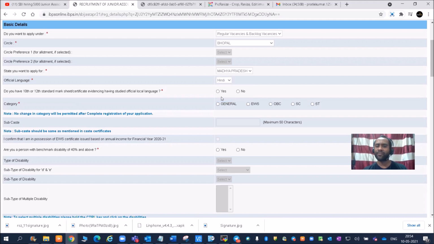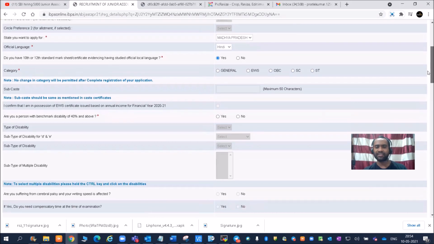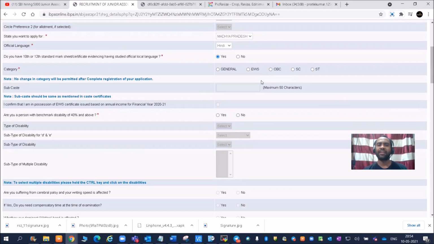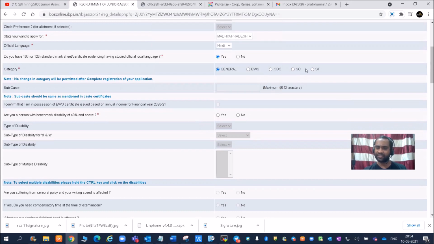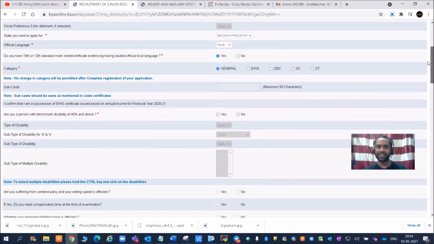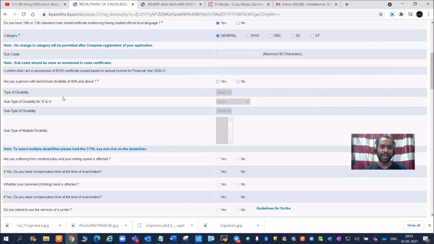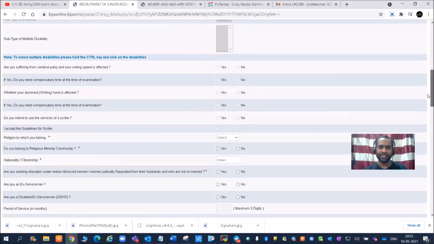Official language, so official language I know Hindi. Do you have 10th or 12th standard marks sheet satisfying certificate evidencing having studied official local language? Yes. So in your certificate, 10th class or 12th class, it will be mentioned that Hindi is one of the subjects. Category, so general category. If SC/ST category, you can directly submit SC/ST. I am selecting general here so that I will take you to the payment page. Are you a person with benchmark disability? No. Okay, so not a disabled person.